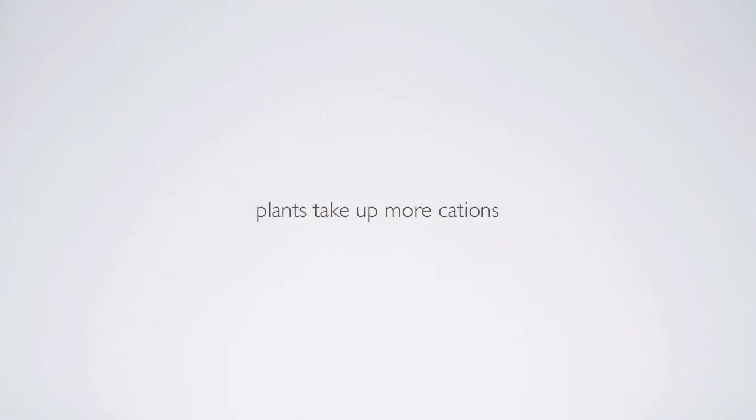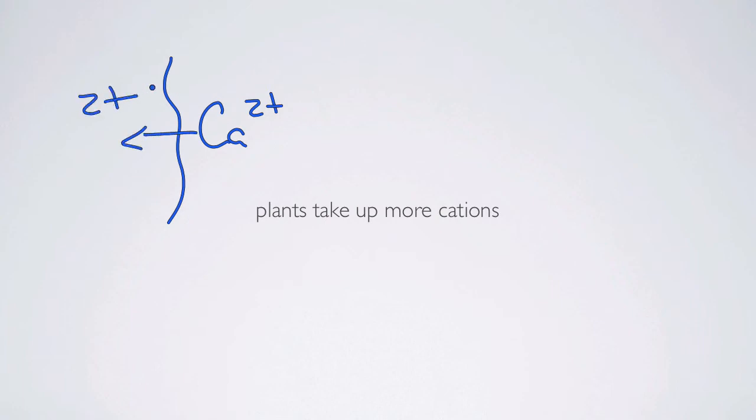Now plants take up cations, and when they do that, they have to maintain charge balance. They can do that in one of two ways. So if a plant wants to take up calcium, for example, and bring that into the plant, there's an additional positive charge.